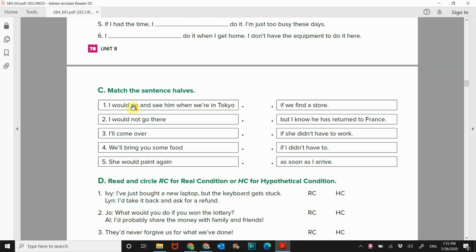All right, we're going to keep going on to exercise C, match the sentence halves. So I will read them first, each half, and then we'll do the exercise. So listen and repeat. I would go and see him when we're in Tokyo.